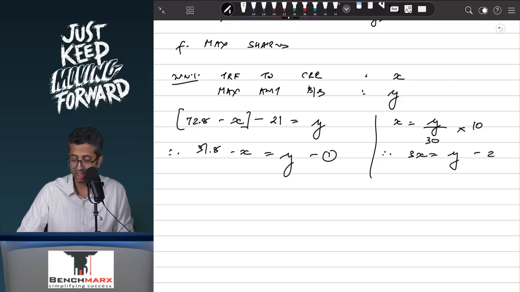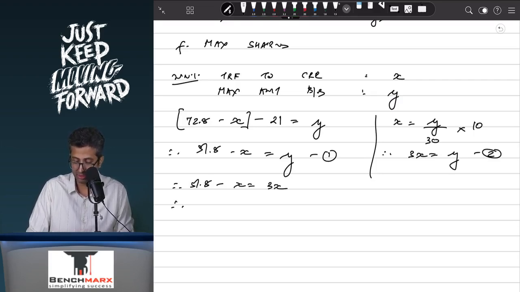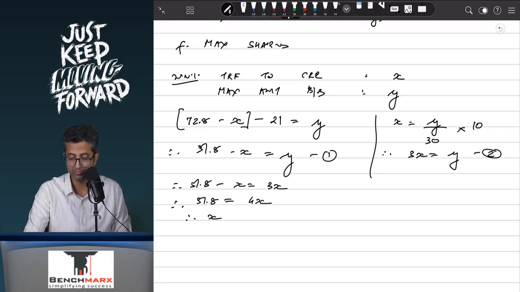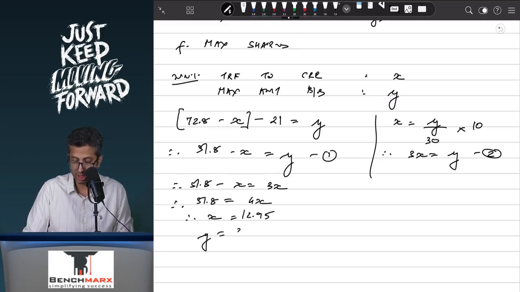Which I can use to substitute over here, and therefore 51.8 minus X will equal 3X. Hence if you solve, 51.8 equals 4X, and hence X will equal 51.8 divided by 4, which is around 12.95. Therefore Y, which is equal to 3X, will equal 12.95 into 3, which is 38.85.